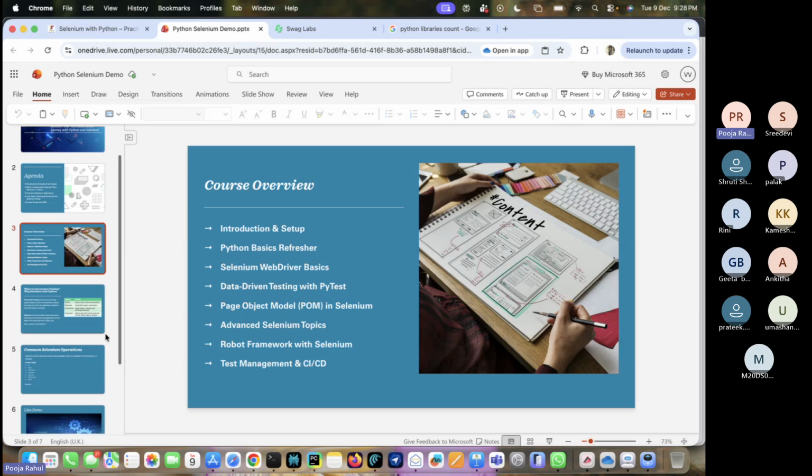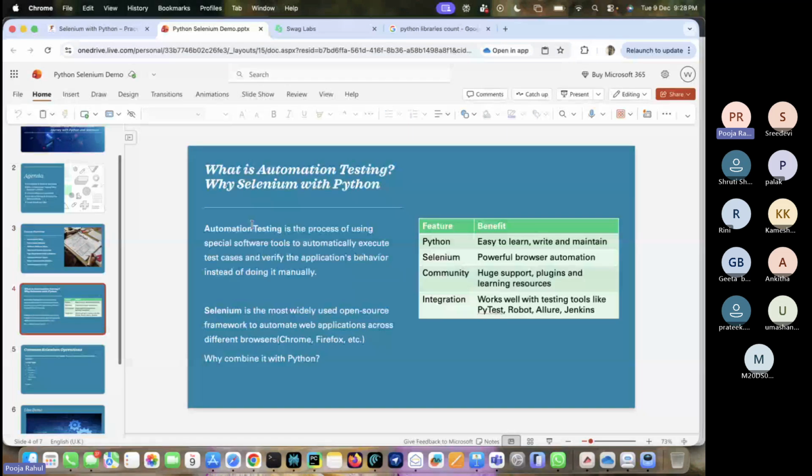After that, we are going to see a brief, basic understanding of automation testing and why we are going to use Selenium with Python. Then we'll see a basic demo of Selenium Python and run one execution as well. First, what is automation testing? Automation testing is the process of using special software tools to automatically execute test cases and verify the application behavior instead of doing it manually.